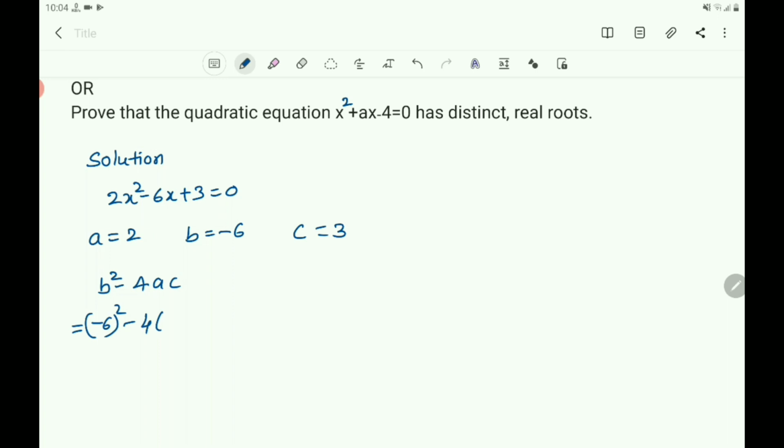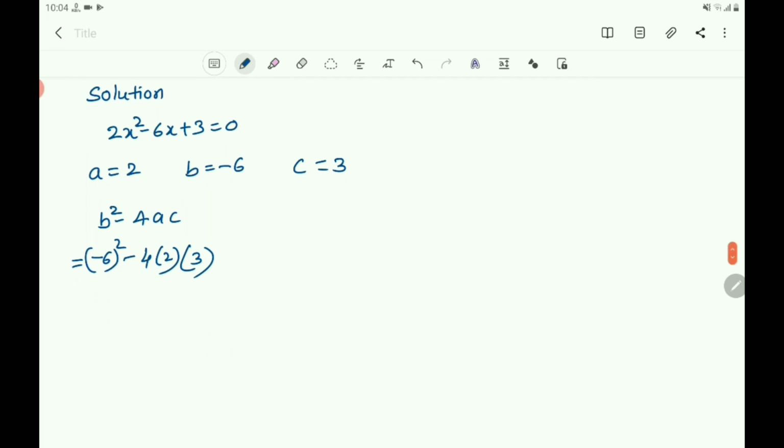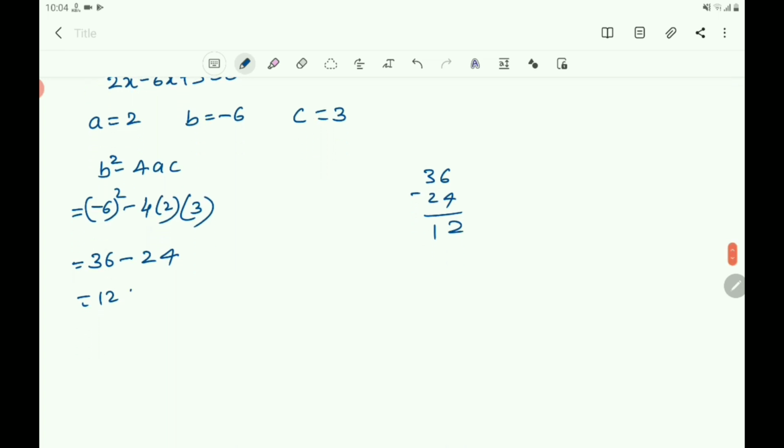It is 2 and into c. C is 3. Then it becomes minus 6 whole square is 36. Then minus 4 2s are 8, 8 3s are 24. You know that 36 minus 24 is how much? That is 12. 12 you got, and this 12 is greater than 0.